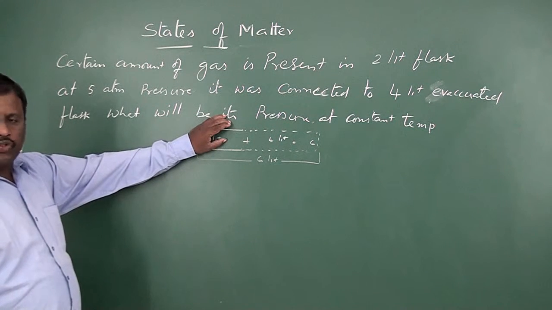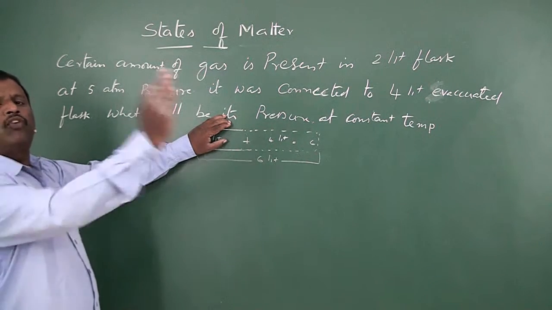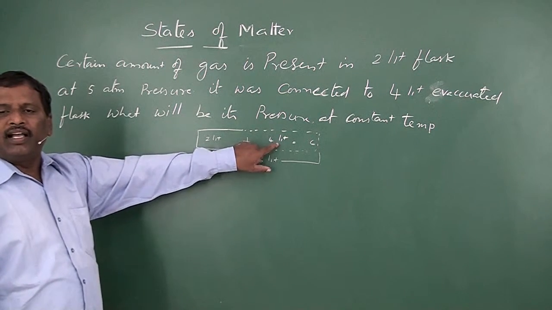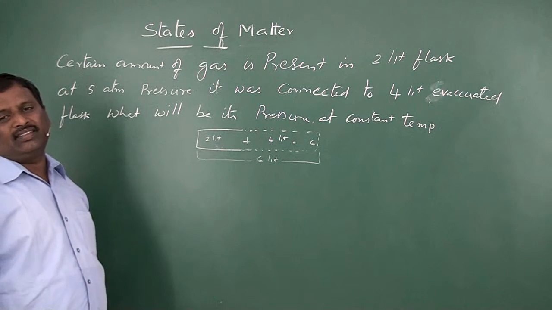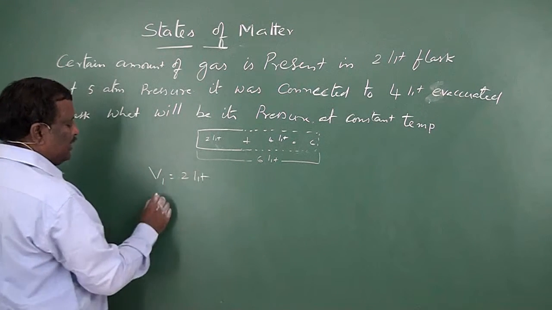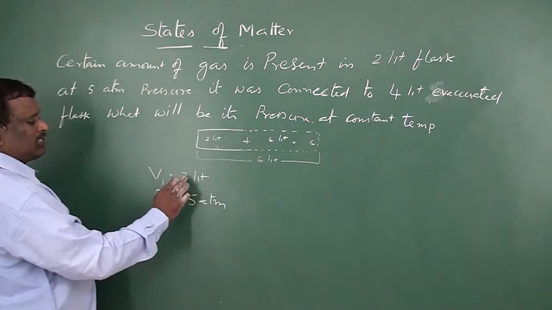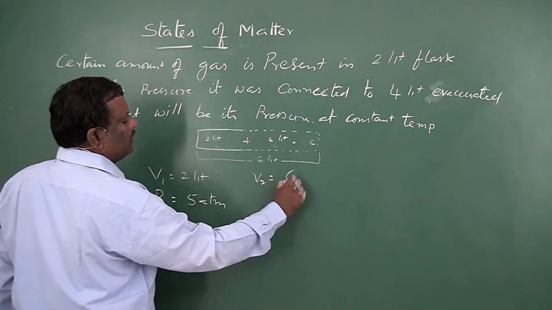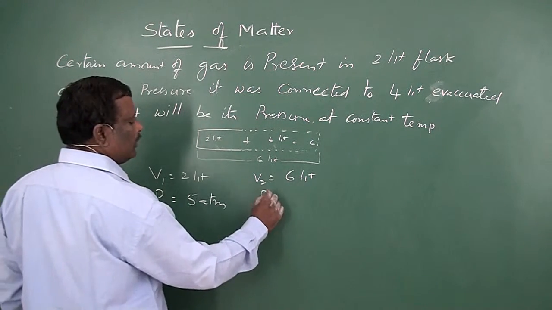Initial volume is 2 liters and it was connected to another empty flask of volume 4 liters. So the final volume will not be 4 liters. The final volume is the sum of the volumes of the two flasks, that is 2 plus 4, which is 6 liters. So initial volume V1 is equal to 2 liters, initial pressure P1 is equal to 5 atmospheres. At constant temperature, this flask was connected to another flask of 4 liters, so final volume V2 will be 6 liters. And what will be the new pressure?